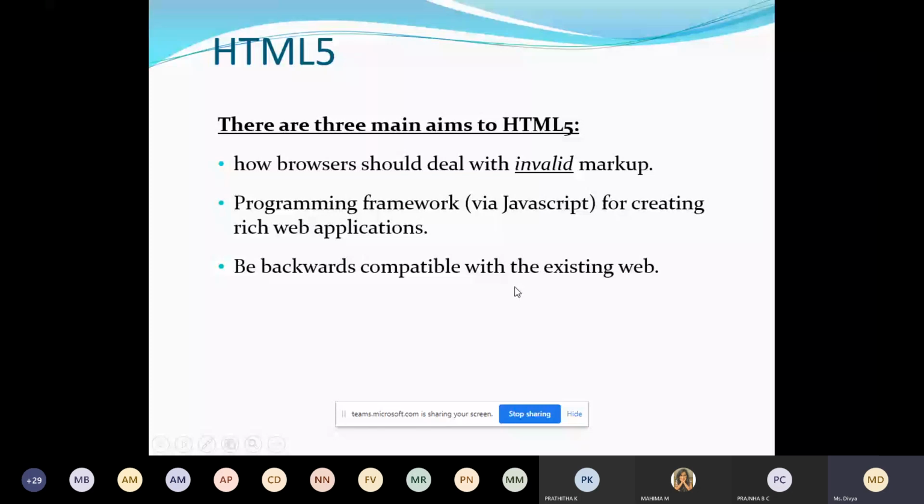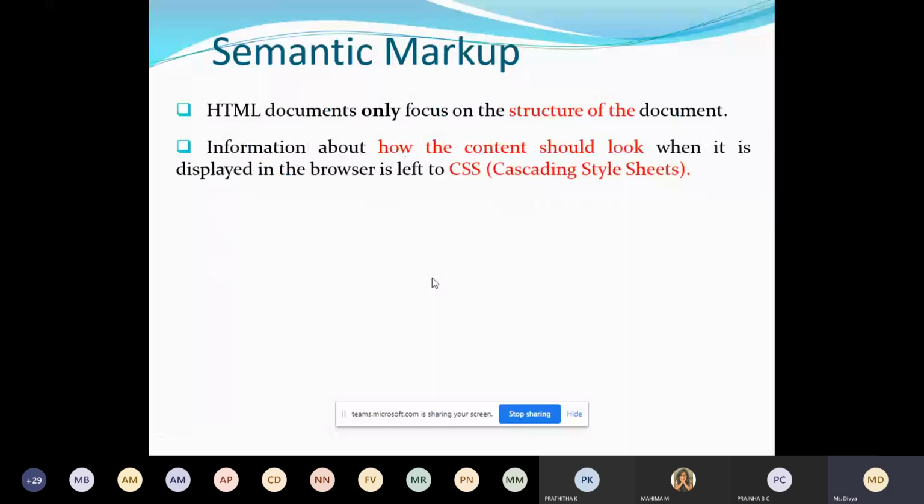It will deal with invalid markups, it will take care of JavaScript, and it will take care of any compatibility issue. The next one is semantic markup. Semantic markup focuses on the structure of the document. HTML5 focuses on the structure of the document, how the content should look when it is displayed in the browser.